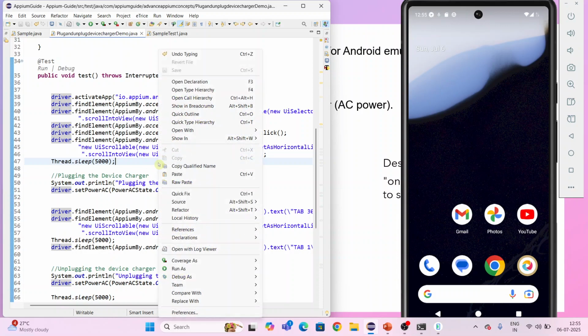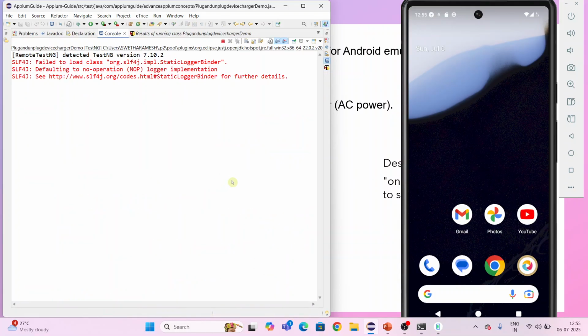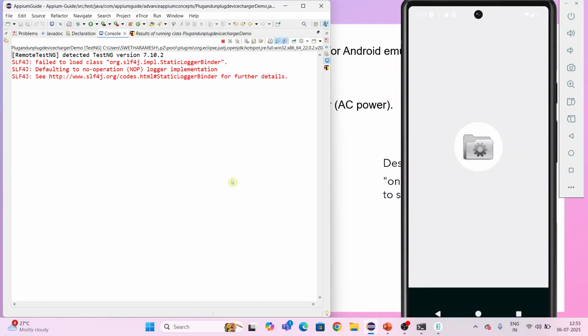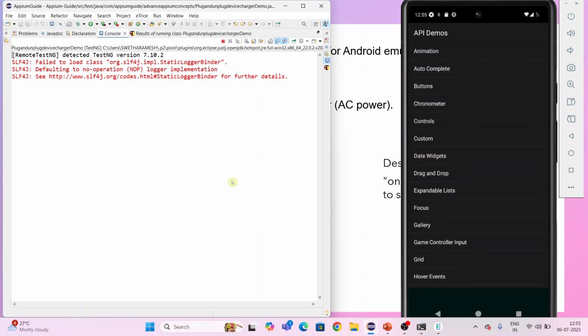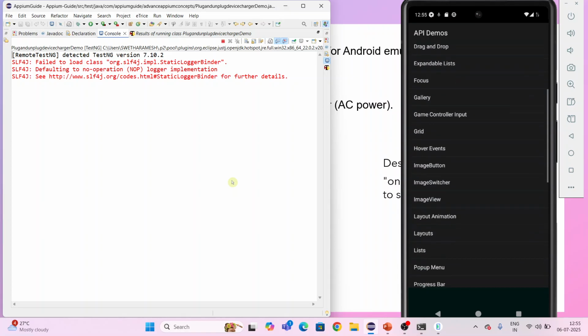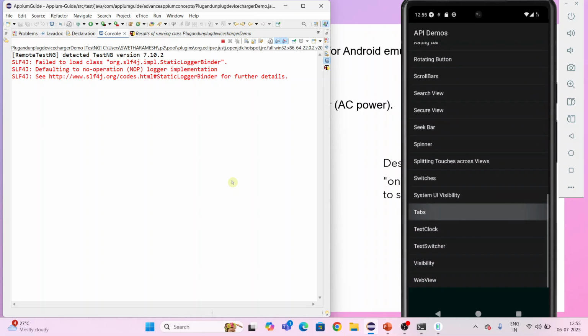So run it, run as TestNG test. It has opened the API Demos app. This functionality we are using for the scrolling.